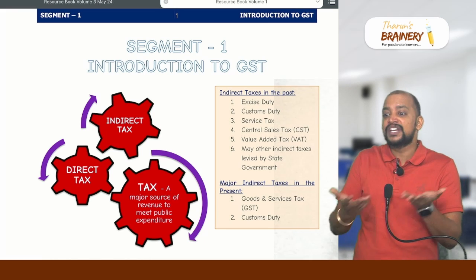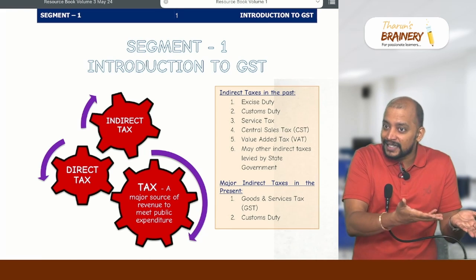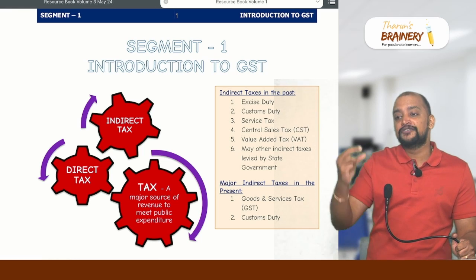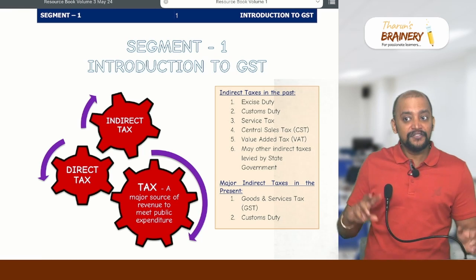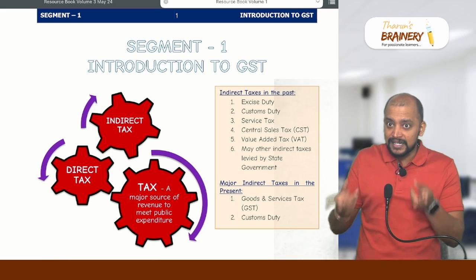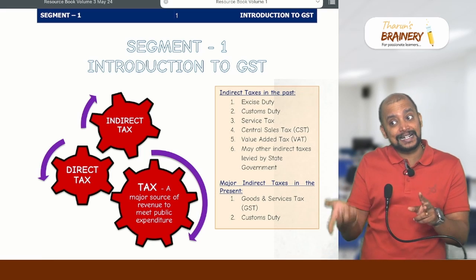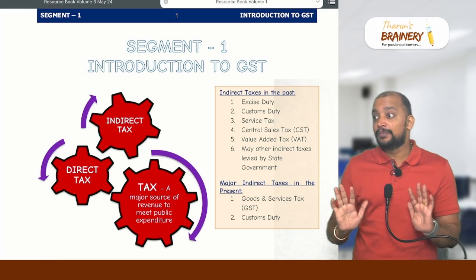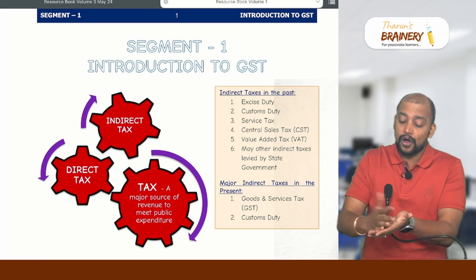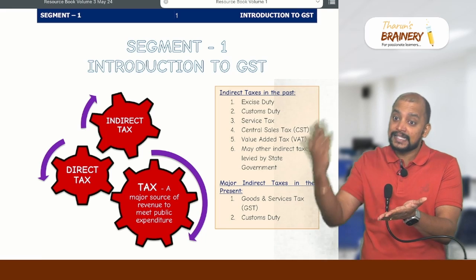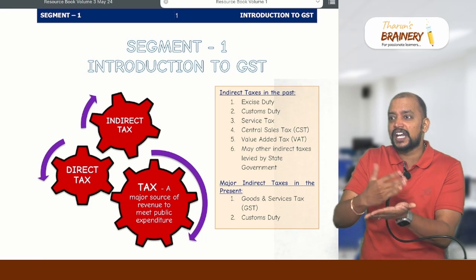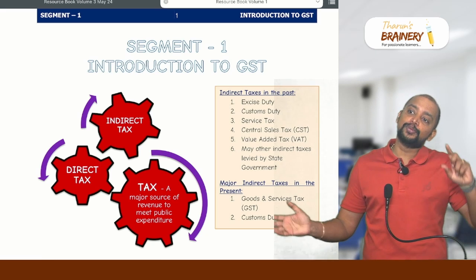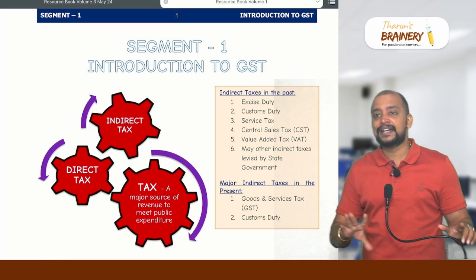So we have PGBP, various allowable deductions. After reducing that, I get the income on which I will be paying income tax. Which means, on the same person, can there be both direct tax as well as indirect tax? Yes. And it is not double taxation. Double taxation means on the same transaction, the same tax is levied more than once. Here it is not double taxation. We have both direct tax as well as indirect tax.